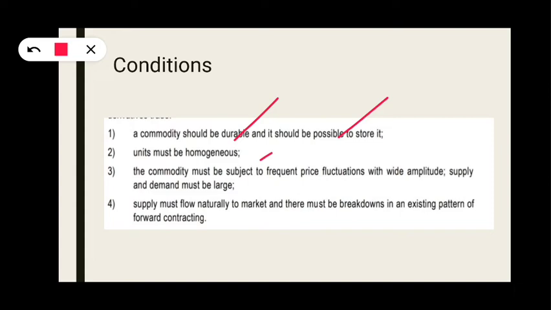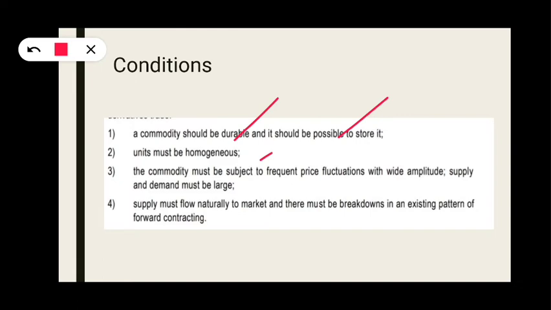Second, units must be homogeneous. For example, you want to list your car company which produces different types of models. So you went to the exchange. The exchange will say your products are not homogeneous; your products are heterogeneous. Homogeneous means with respect to quantity and quality, the same; with respect to size, the same. For example, crude oil. Crude oil is the same.